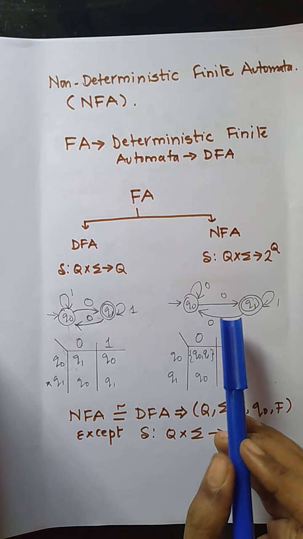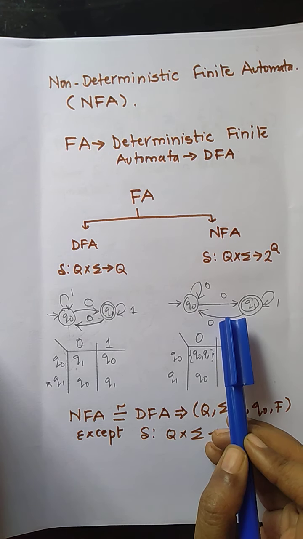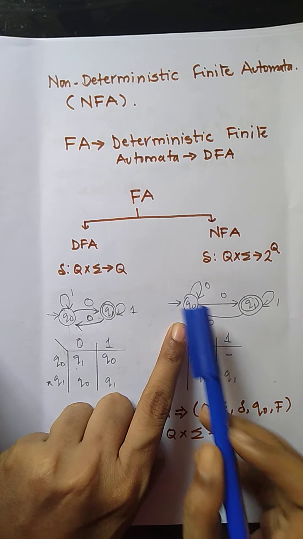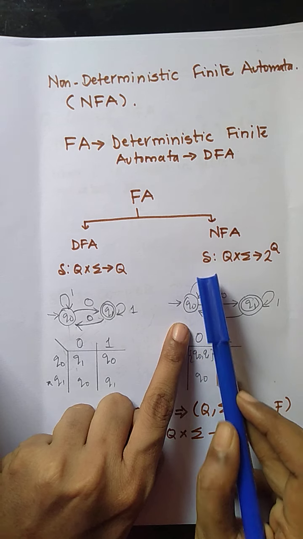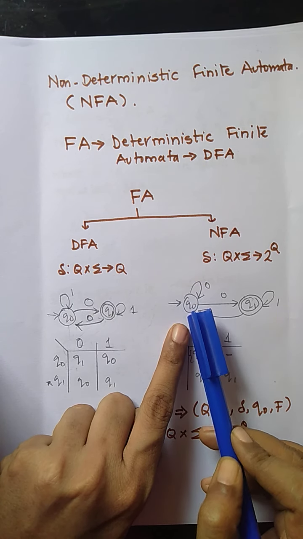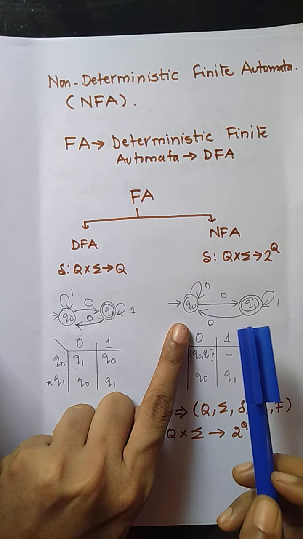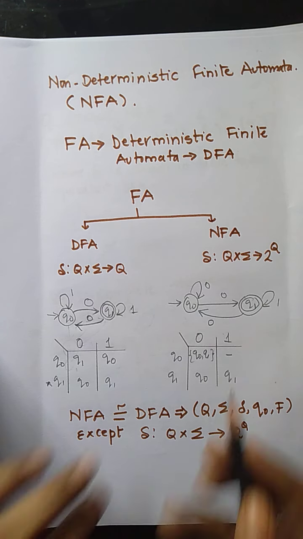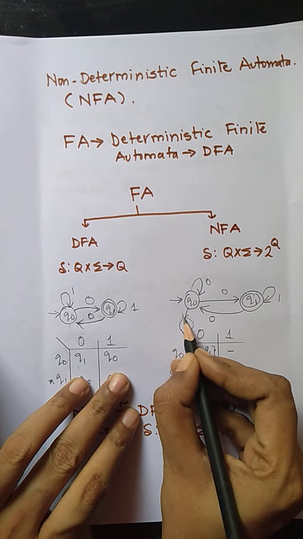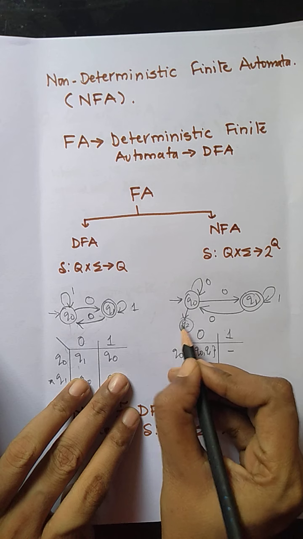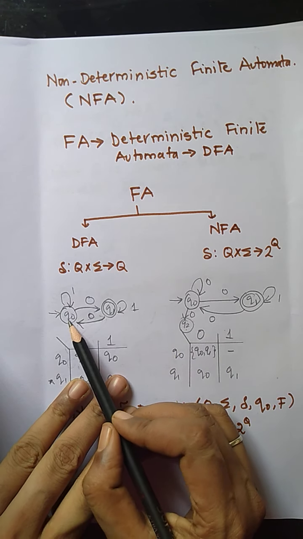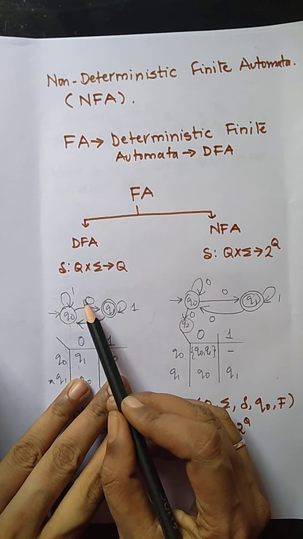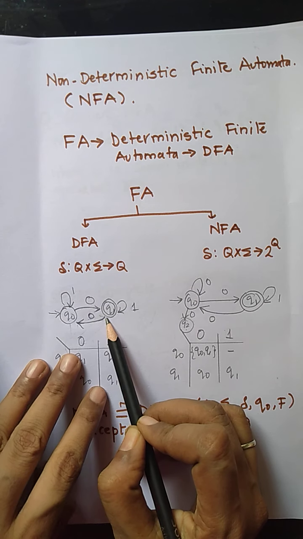Whereas in non-deterministic finite automata, we can consider Q0 going to Q1 once, and Q0 with the same input symbol 0 also going to some other state, which is Q0. If we consider some other state, for example Q2, then Q0 on 0 can also go to Q2. So what is the difference? In deterministic, the number of transitions is already determined.